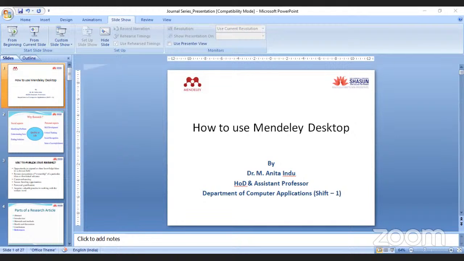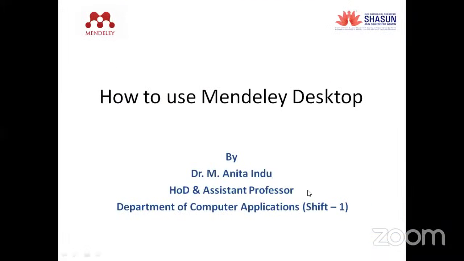Thank you, Deepika. Good day, all. Today, I'm going to talk about the Mendeley software. This software is one of the things we can use for writing research papers. In this journal series, I'm just going to explain this Mendeley software. I hope you are all fresh, and we will go to the session.